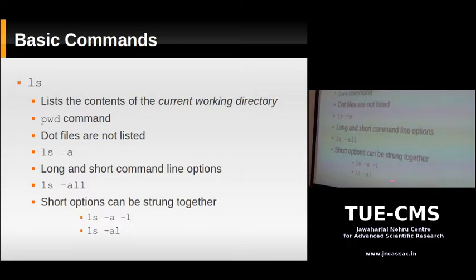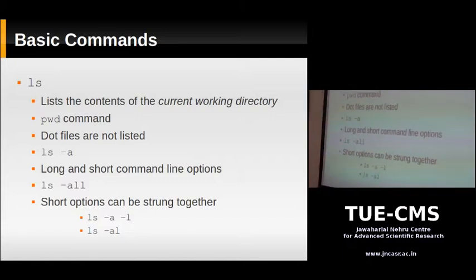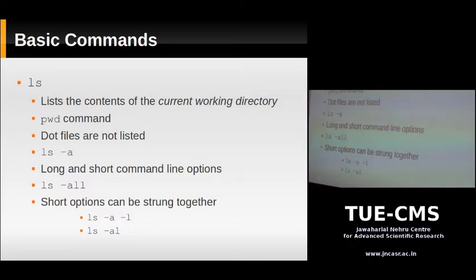So if you want to print all the files, including the details, you will use ls -a -l. Now short options can be joined together, so you can just type ls -al. It's the same thing. But you cannot do this for long options. You can't join long options together.